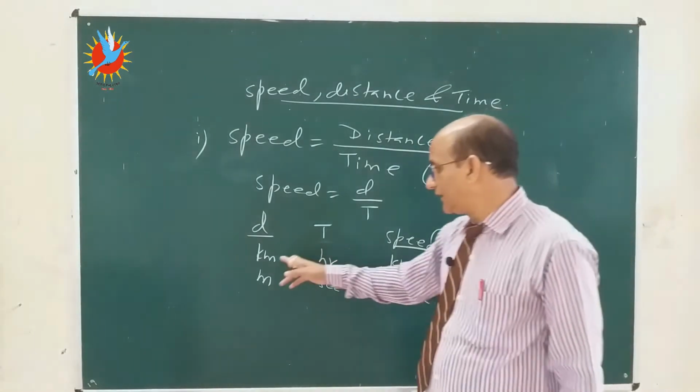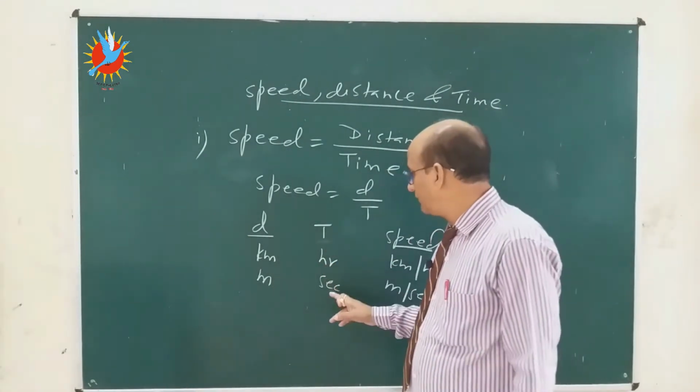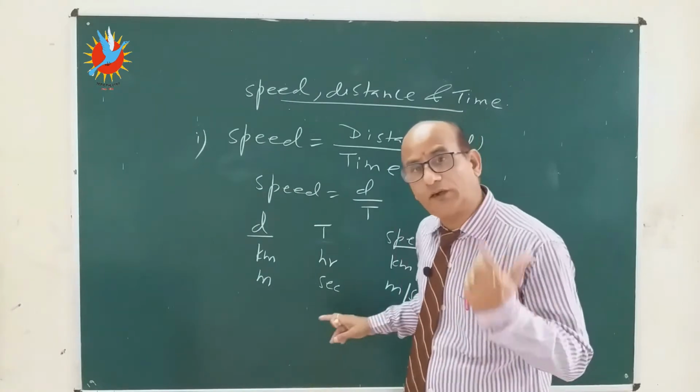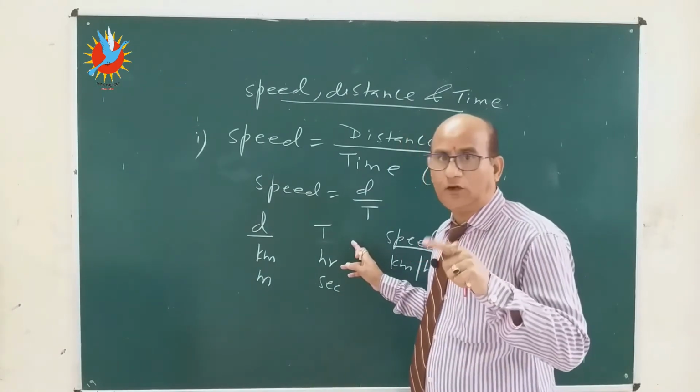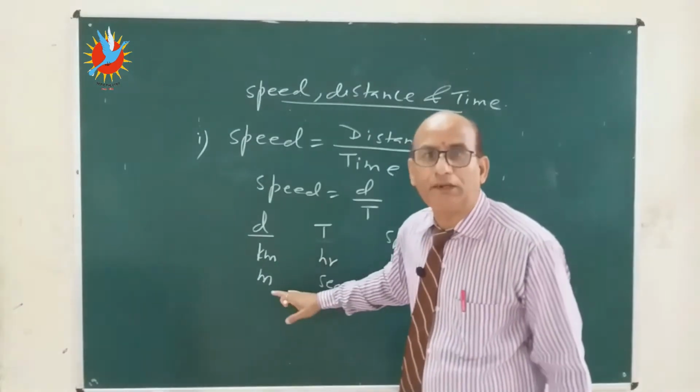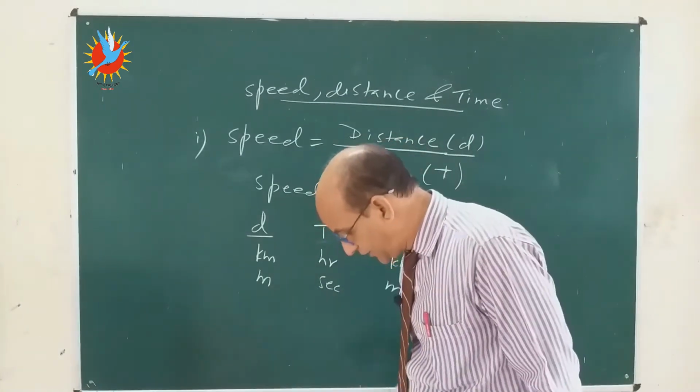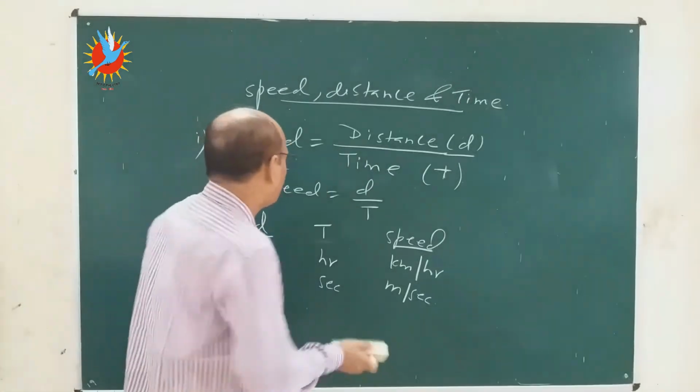Suppose distance is given in kilometer and time is given in seconds, then you can convert the time into hours, or convert the distance into meter. How will you convert? What is the relation between all these things?